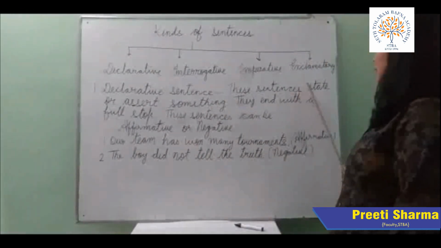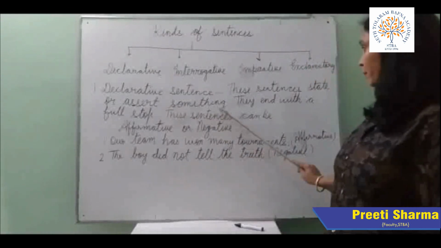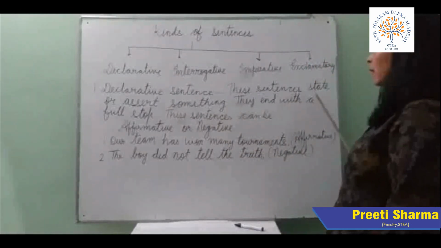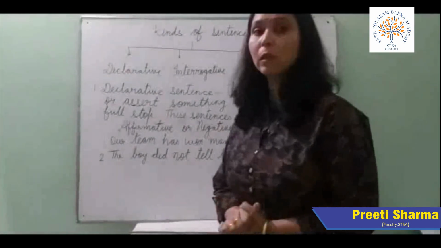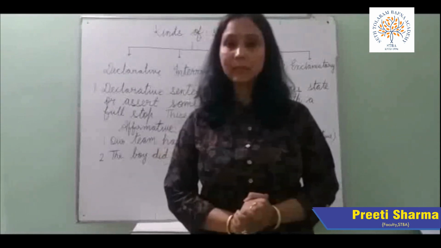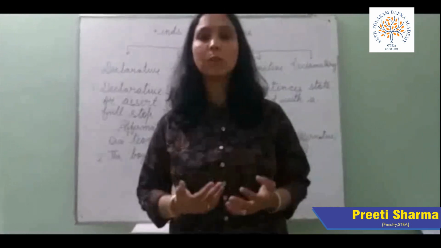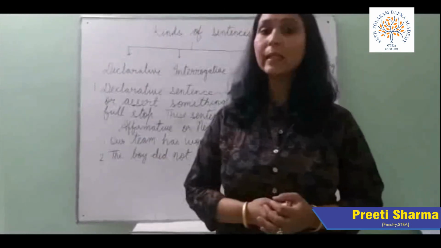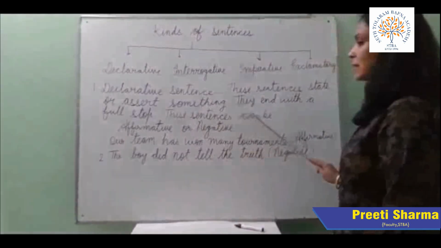These sentences state or assert something. They end with a full stop. In simple words, declarative sentences are statements which gives information and they are the most common used sentences in English language.